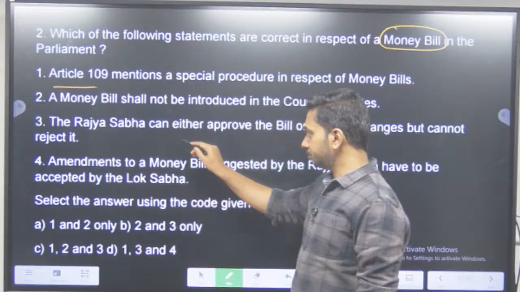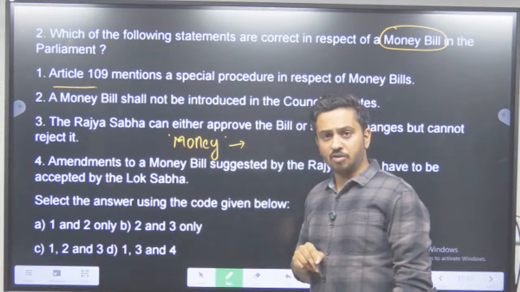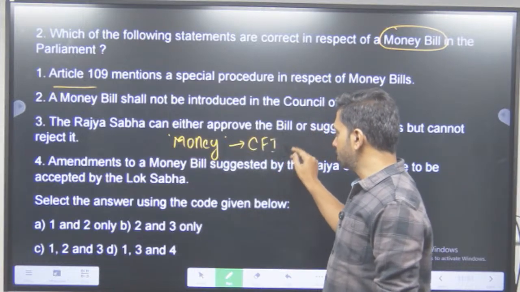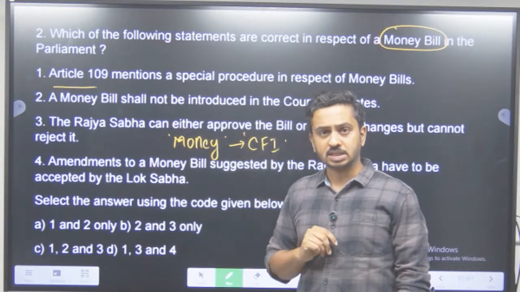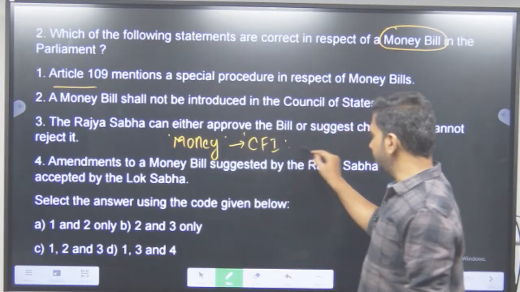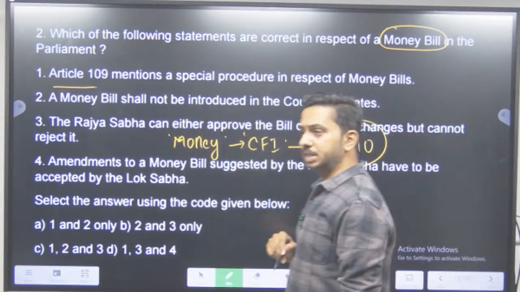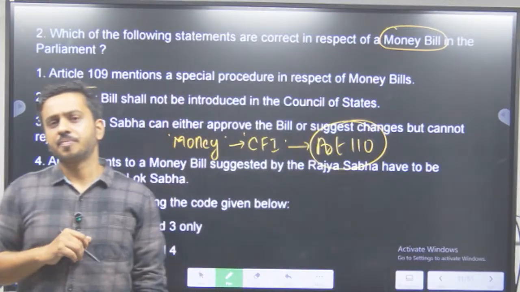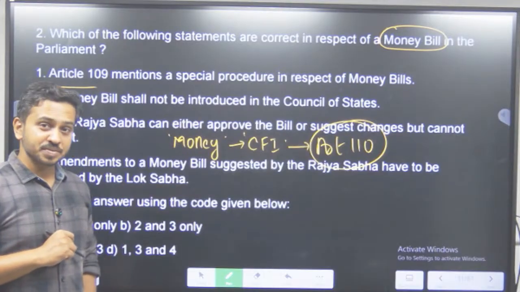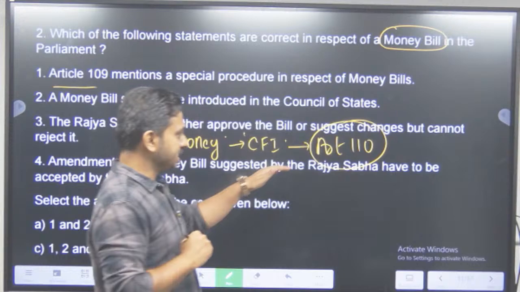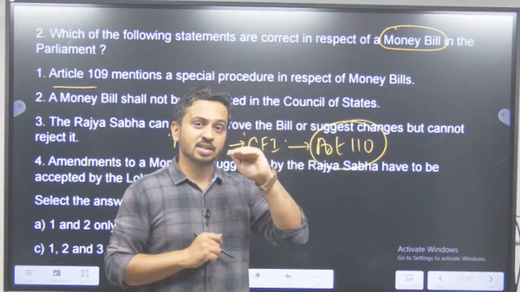Now what is a money bill? Any bill which deals with the money of the central government, generally the Consolidated Fund of India, which we call the treasury. Anything related to this is called a money bill. Anything dealing with Article 110 of the Constitution of India is basically what is a money bill. So we have heard about Article 110 but not about 109. When you read 110, you will understand these are the certain things which can be called the subjects under the money bill.